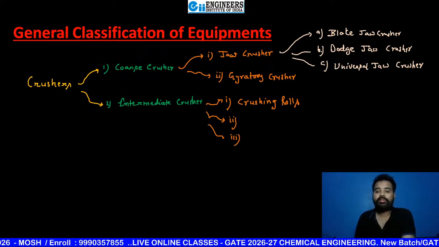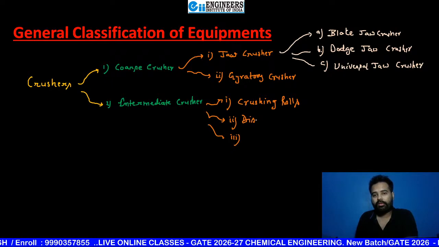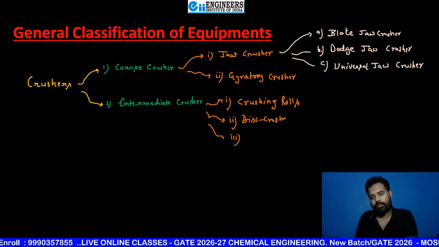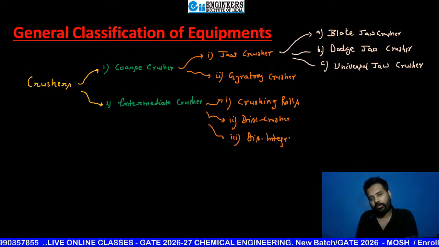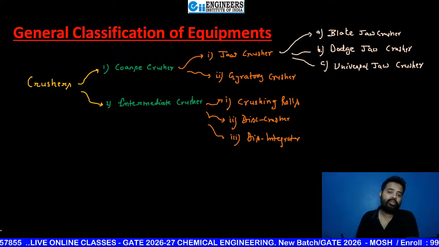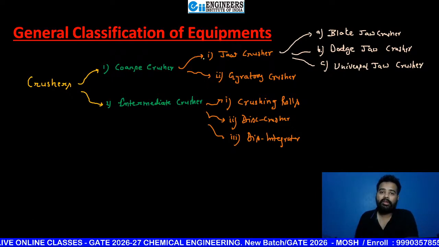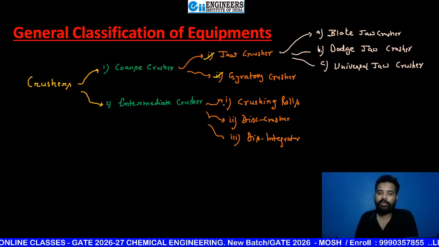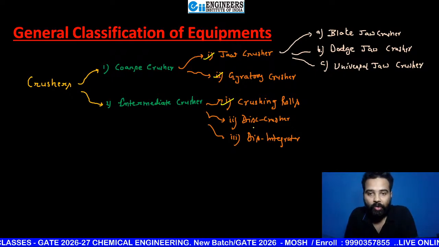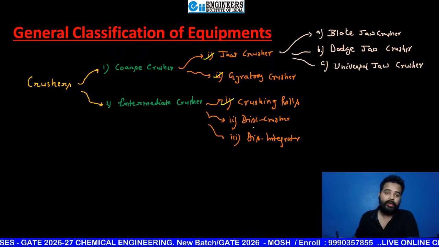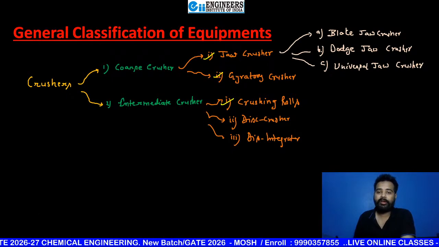Now, one is crushing rolls, the second one is disc crusher and disintegrator. And the good thing here, my dear students, out of all these, the terms that are in your syllabus are the jaw crusher, the gyratory crusher, and the crushing rolls. For the other two, you just have to remember their names. In crushing rolls, numericals are also there. So only these three are in your syllabus of GATE.